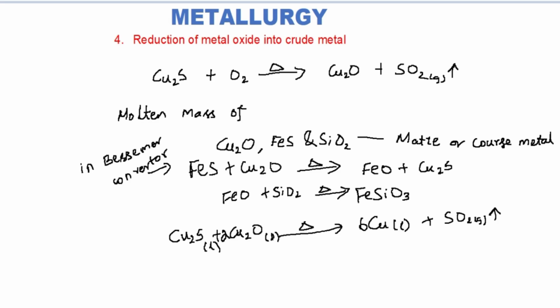Sulfur dioxide gas formed here evolves through the molten copper and forms some blister-like appearance. So when the copper is solidified, it has some blister-like or bubble-like appearance on its surface, and this is called blister copper.